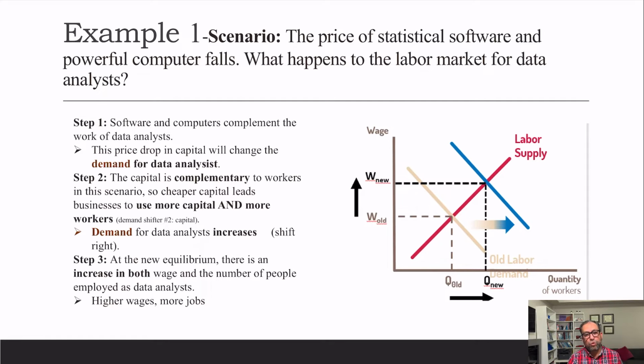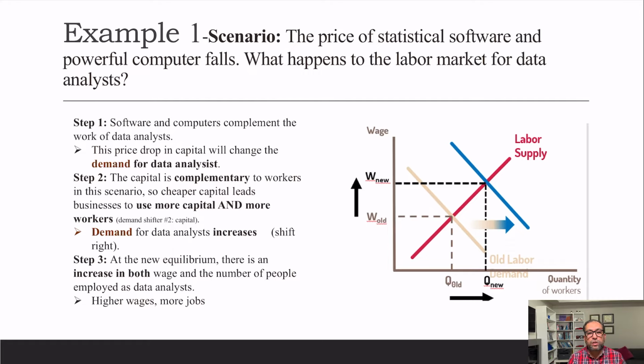Like one, we have to see whether it's going to shift the demand curve or the supply curve, labor supply, labor demand curve, or both, these three possibilities. And then we will see whether it's a rightward shift or a leftward shift, meaning an increase or a decrease. And third is how this new equilibrium is going to change the wage rate as well as the quantity of jobs or labor hours. So now let's start the first scenario.